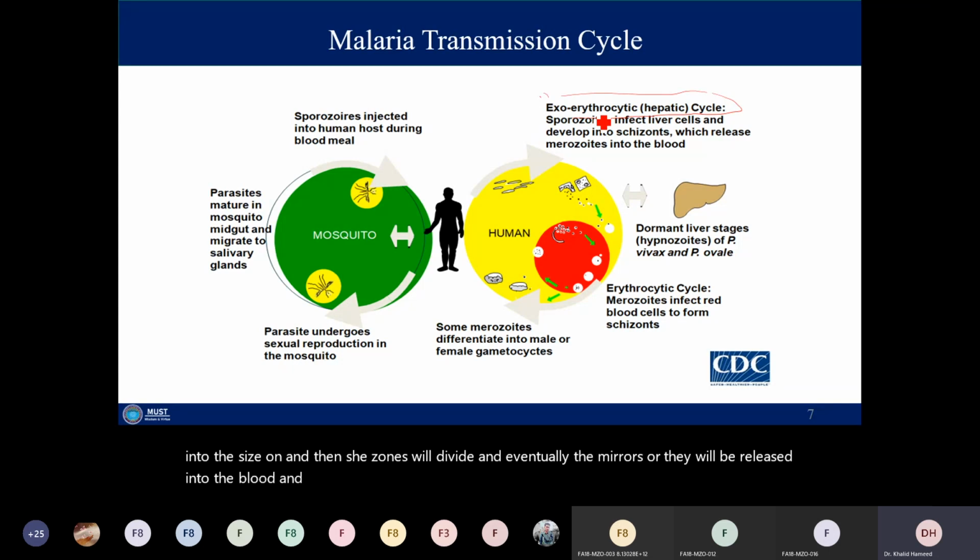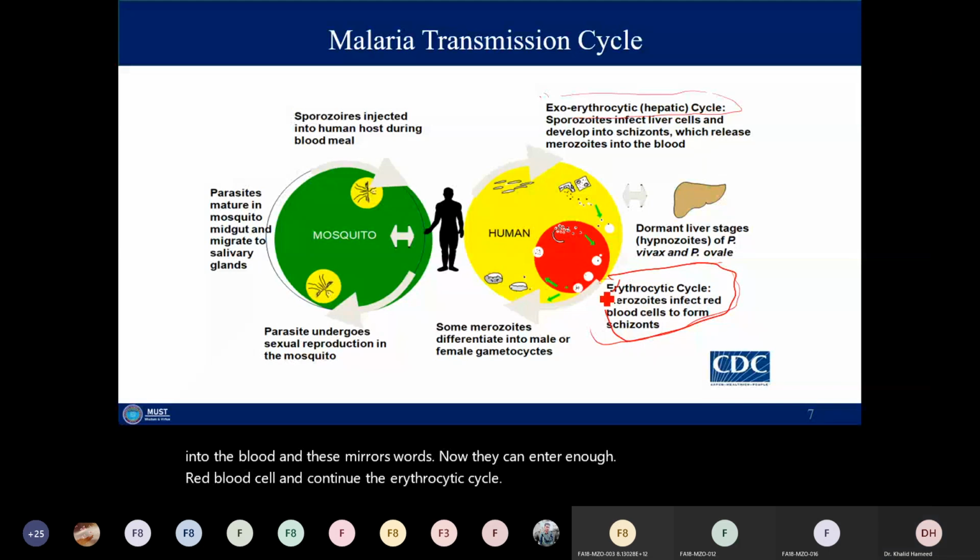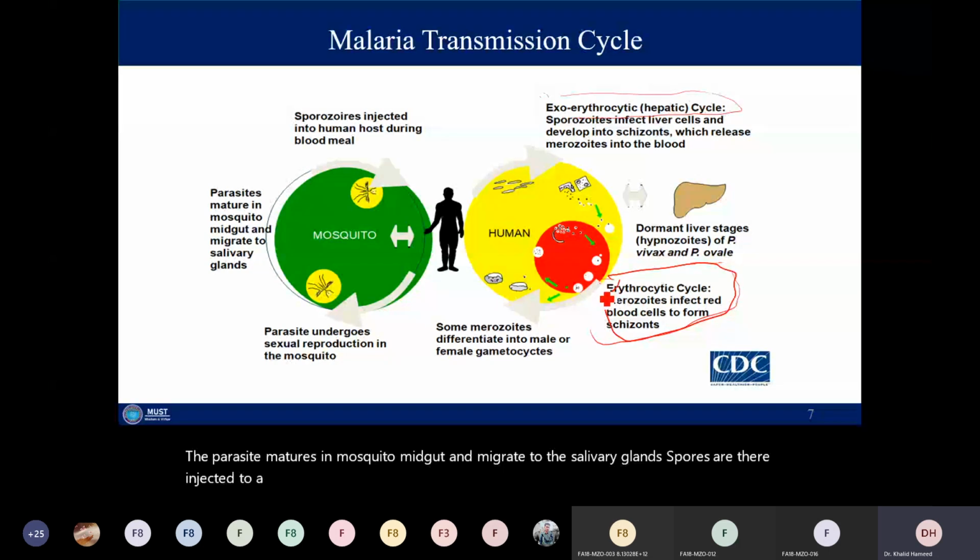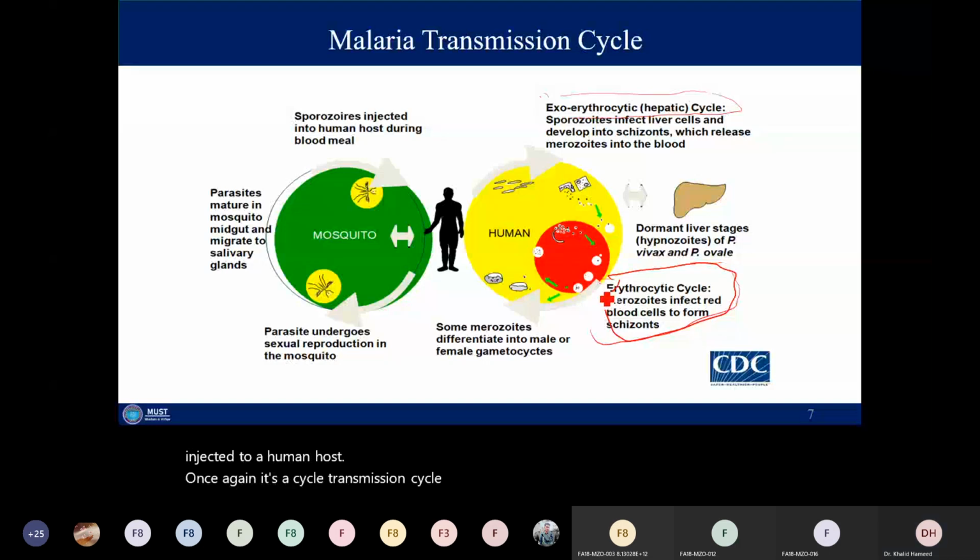And these merozoites can now enter a red blood cell and continue the erythrocytic cycle. And some merozoites differentiate into male and female gametocytes. And then the parasite undergoes sexual reproduction in the mosquito. The parasite matures in the mosquito midgut and migrates to the salivary glands. Sporozoites are injected into a human host. Once again, it's a cycle, the transmission cycle by CDC. So in the human, there are two stages: one is the liver stage and the other is the blood stage, the RBC.